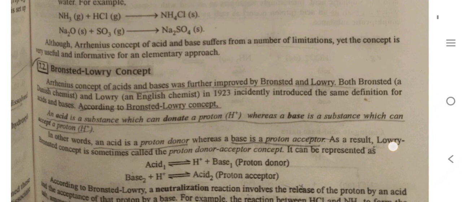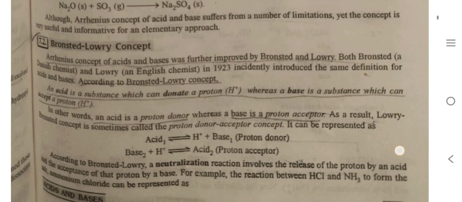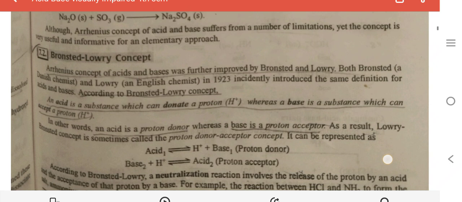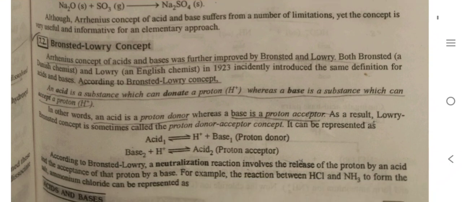Second theory is Bronsted-Lowry concept. Arrhenius concept of acid and base was further improved by Bronsted and Lowry. Both Bronsted, a Danish chemist, and Lowry, an English chemist, in 1923 incidentally introduced the same definition for an acid and base. According to these, an acid is a substance which can donate a H positive or a proton, whereas a base is a substance which can accept a proton.